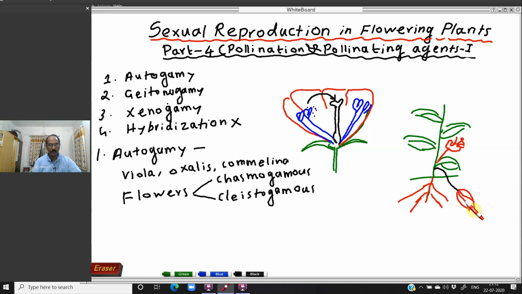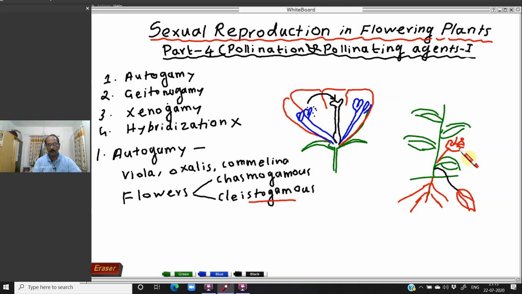It cannot open. That means the anther present inside produces the pollen grains, and the stigma is also present inside. Both the stigma and anther mature at the same time, or there may be a little difference, but the flower cannot open. If a flower cannot open, the anther of that flower must fall on the stigma of the same flower. It is definite. So in the case of commelina, oxalis and viola, in the cleistogamous flower, pollination by autogamy is 100% assured.